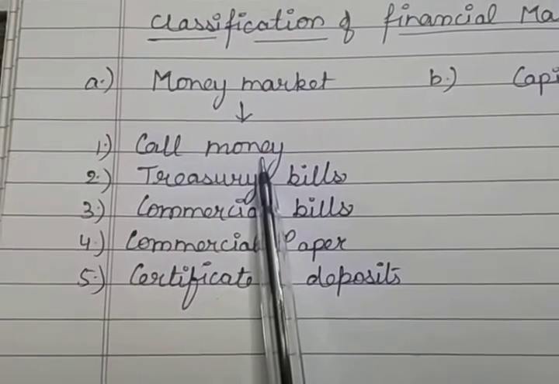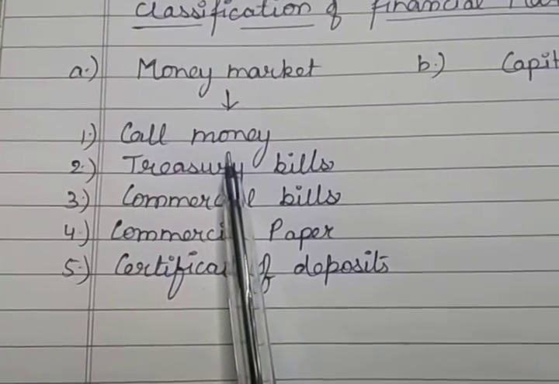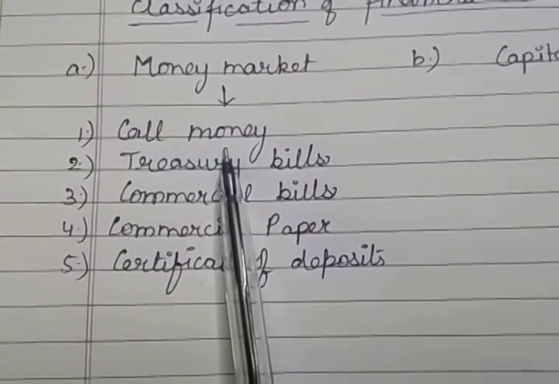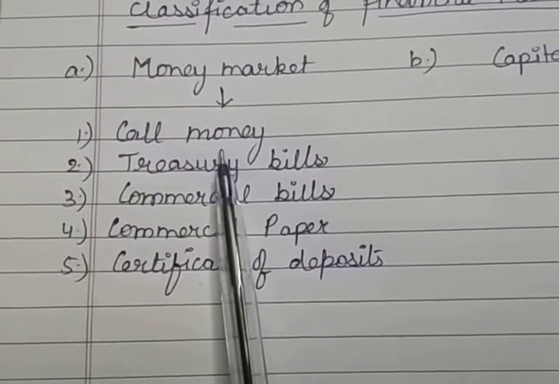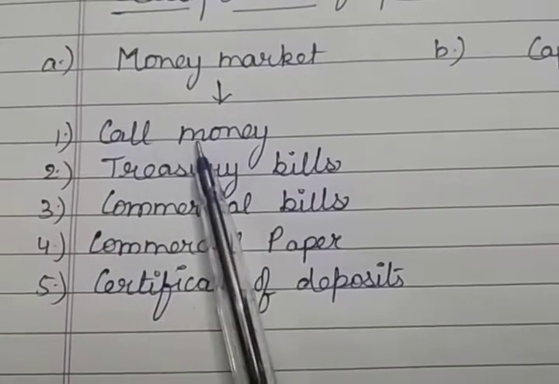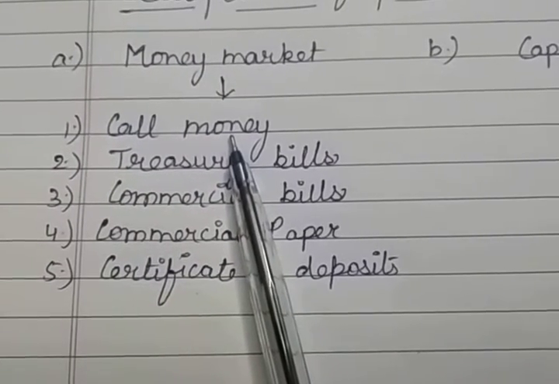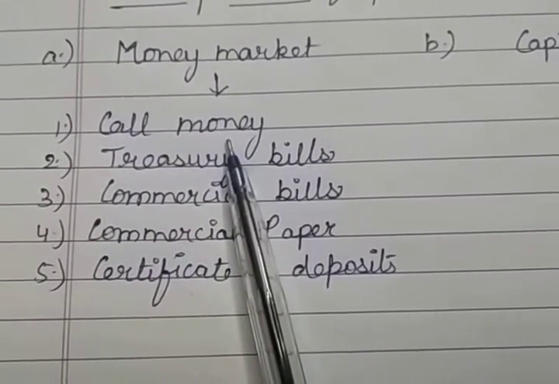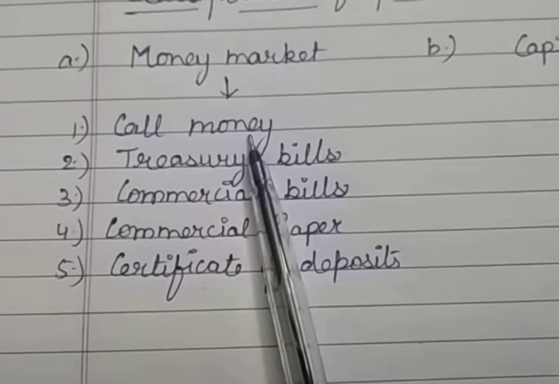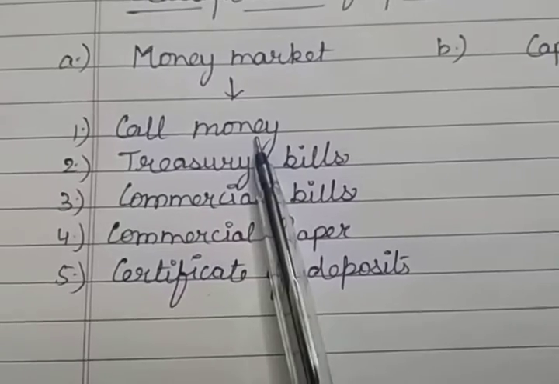And mostly banks use call money. When one bank faces a temporary shortage of cash, then the bank with surplus cash lends to the bank in shortage for 1 or 2 days. So call money is called the interbank call money, interbank money market. But even other organizations such as insurance companies and mutual fund companies also deal with call money, and it is a market over the telephone. The maturity period of call money is extremely short, and it varies from 1 day to 15 days, and its liquidity is just next to cash.